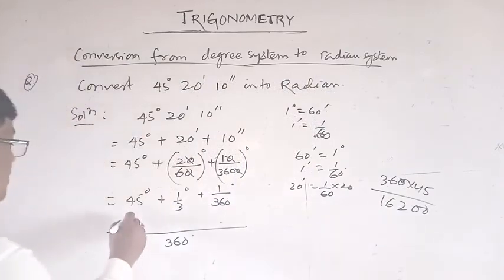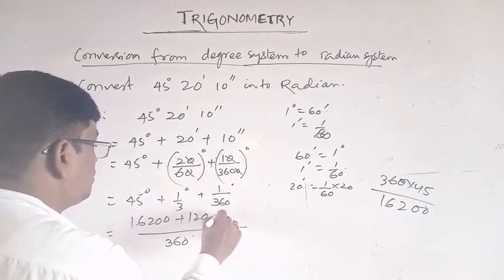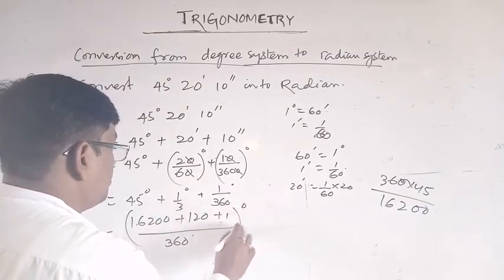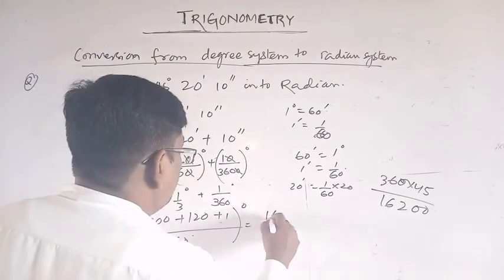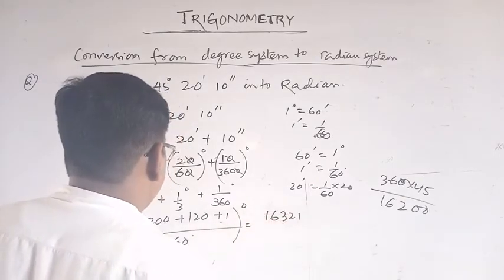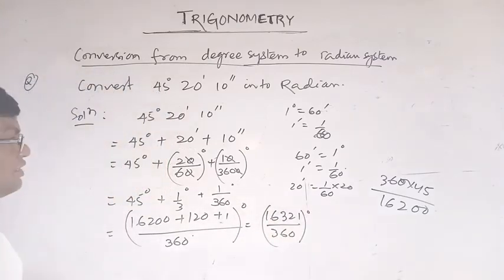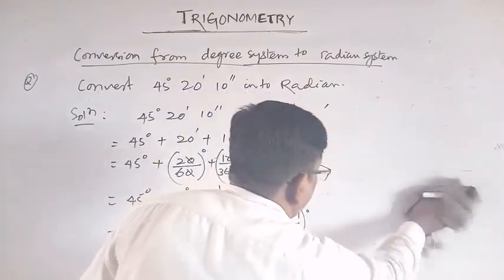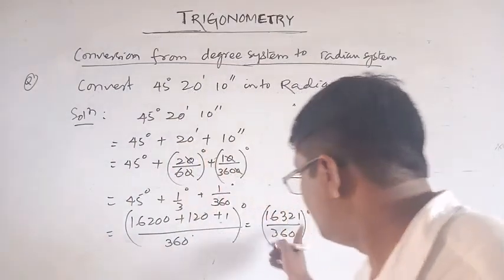16200 and plus here 120 plus 1, this is in degree. So this is equal to 16321 by 360 degree.